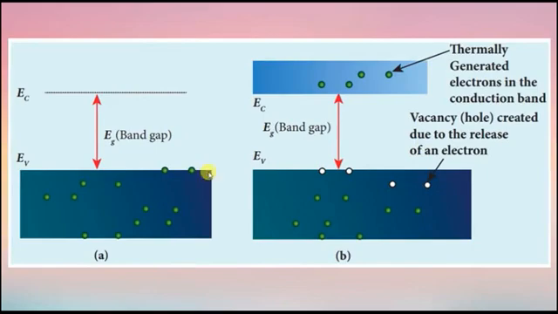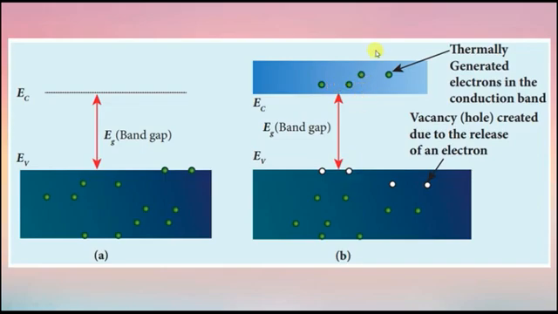Here you see the energy band diagram. There is no energy given. When no temperature is applied, the electrons in the valence band stay as they are, and there are no electrons in the conduction band. When we increase the temperature, in the second diagram you can see that 4 electrons move to the conduction band. So the four places where electrons were before become holes. Then the electrons move into the conduction band.